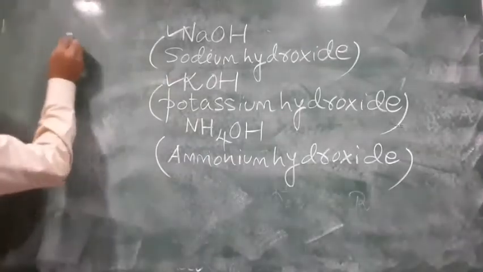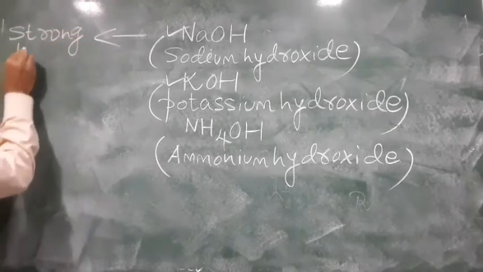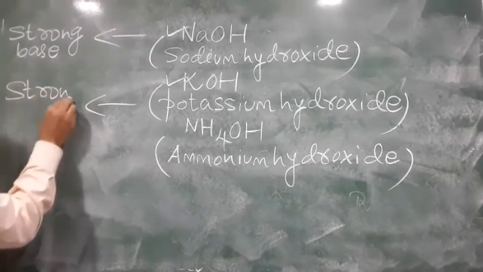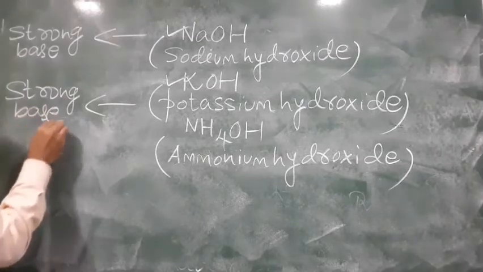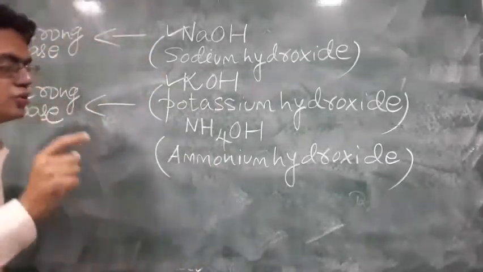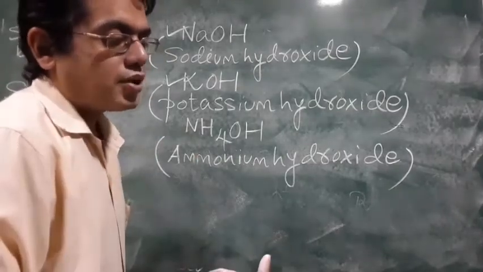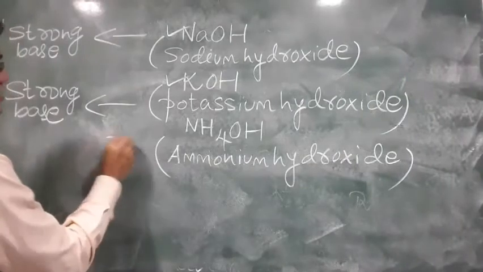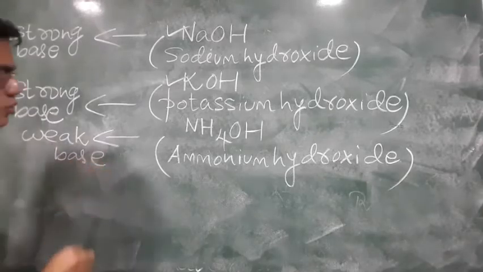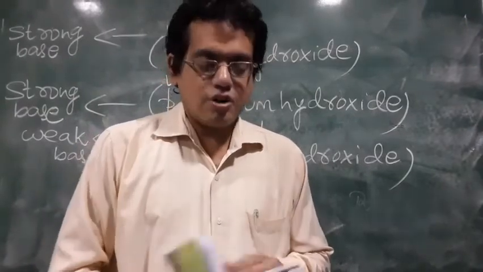Okay? Strong base. So these two bases dissolve in water and undergo complete ionization to form a large amount of hydroxyl ions, whereas ammonium hydroxide is a weak base that undergoes incomplete dissociation and produces a small amount of hydroxyl ions.